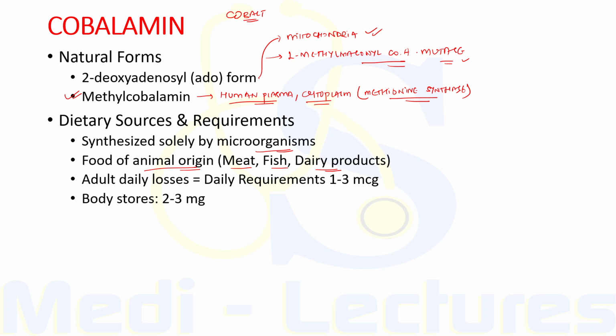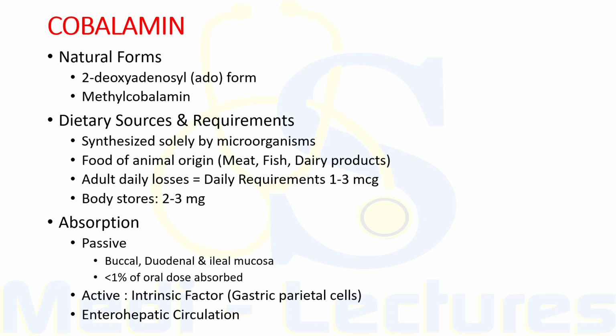Now, since the body is not able to generate cobalamin, the adult daily losses are equal to the daily requirements of this vitamin, which is almost 1 to 3 microgram per day. Now, this dose is equivalent to 0.1% of the body stores. The total body stores are 2 to 3 milligram, which are sufficient for 3 to 4 years if supplies are completely cut off. Now let's see the absorption of this vitamin.